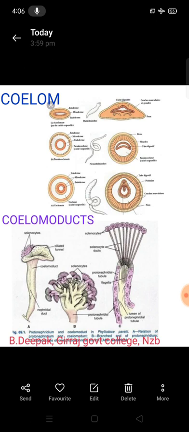The pseudocoelic fluid contains amoeboid cells called the pseudocoelomocytes.